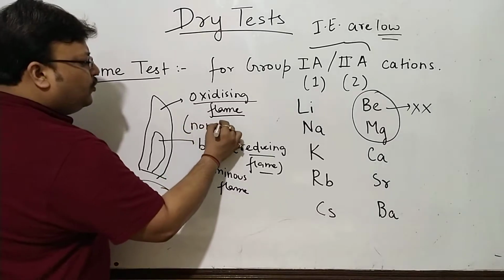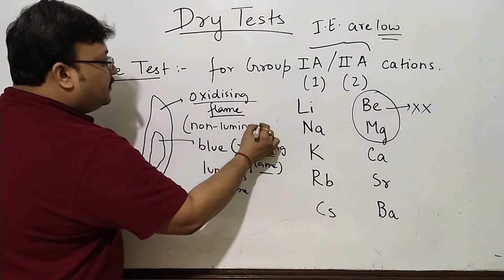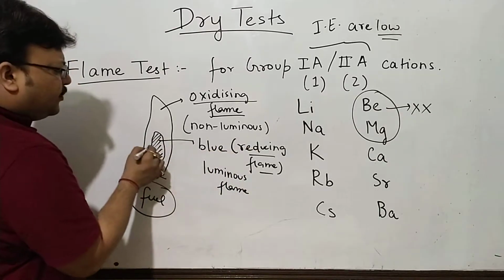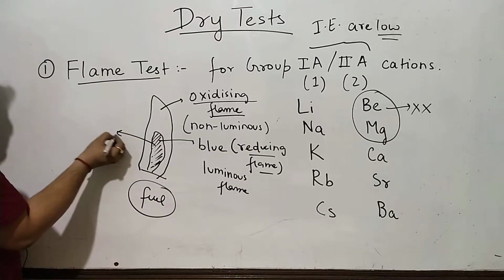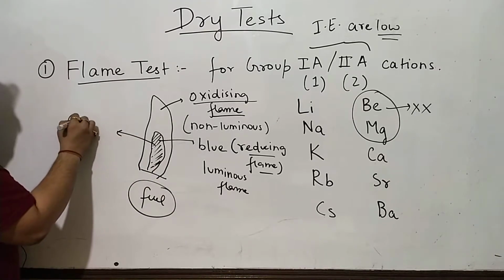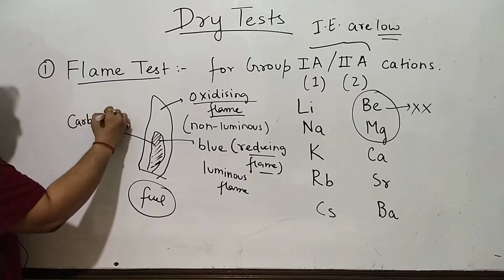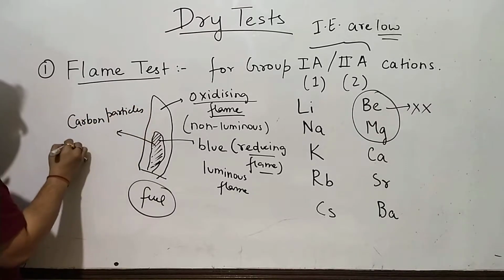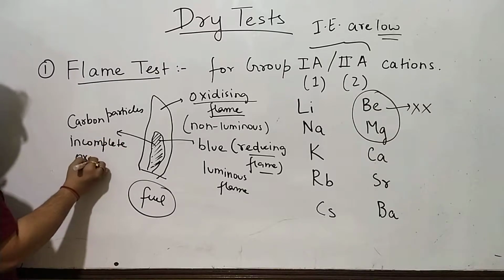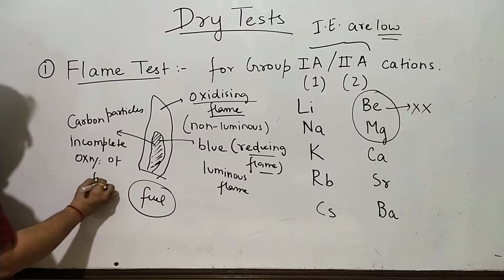It's also called non-luminous. And the inner part of the flame, which looks blue, is reducing because of either the fuel particles or carbon particles, generally carbon particles which are due to incomplete oxidation of the fuel.